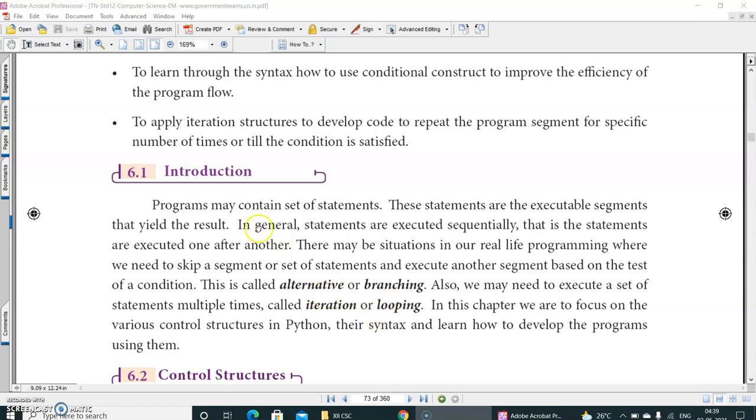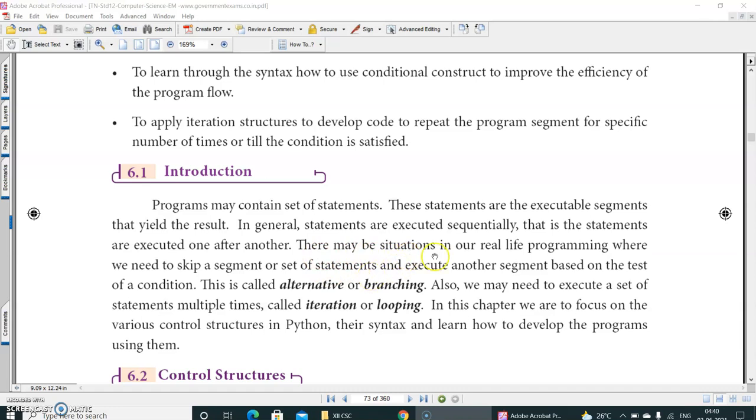Okay, right? Programs may contain a set of statements. These statements are executable segments that yield a result. Each and every statement is executable. In general, statements are executed sequentially. Sequentially means serially. In previous chapters you learned, right? That is, the statements are executed one after the other, like how we read now, one after the other, right?